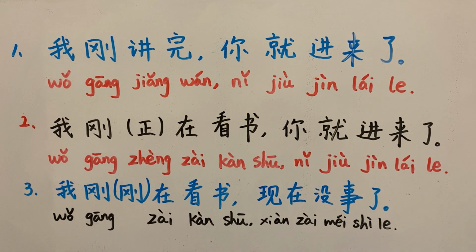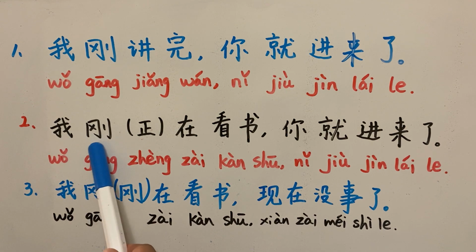我, also the first personal pronoun. 我刚在看书 or 我刚正在看书. In this combination of 刚 and 在, you can see this 刚 as an indicator of tense, and this 在 is an indicator of aspect.